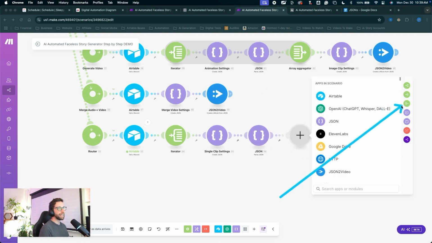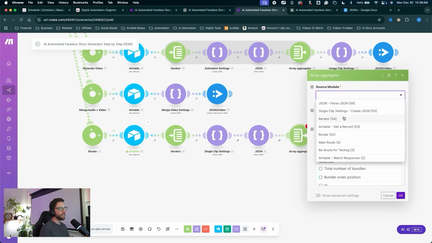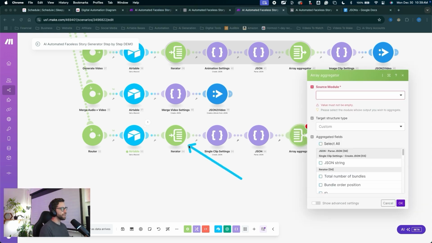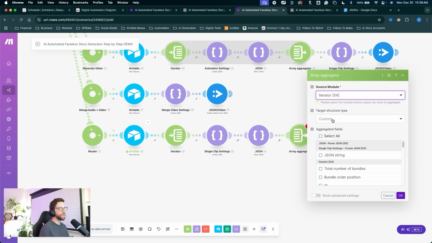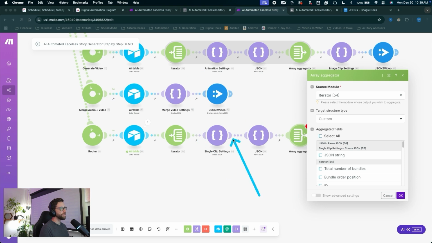This will be an aggregator. You can find it here. For the source module, we'll use the iterator. Mine is number 54. You can name it if you have trouble finding it. We'll choose that source module iterator. Now we'll have to push data down this run to finish off this module.